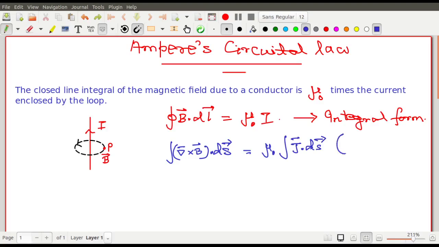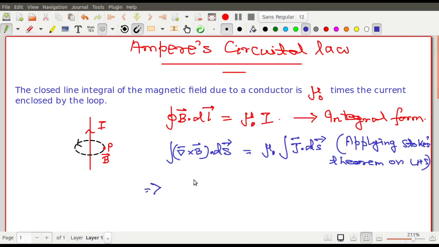Here on the side, write: applying Stokes theorem on LHS. So on the left side we have applied the Stokes theorem.